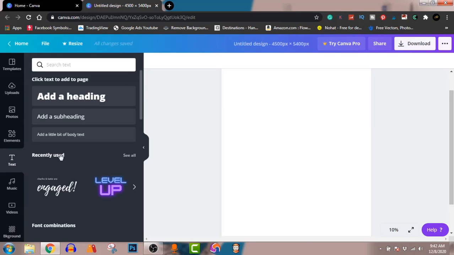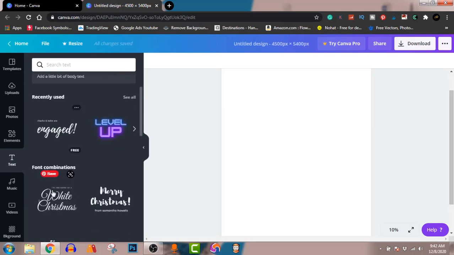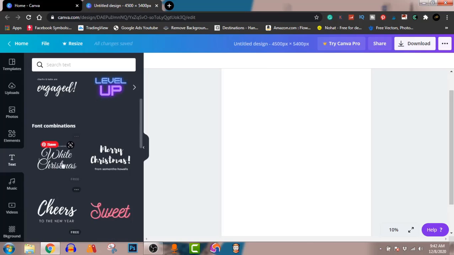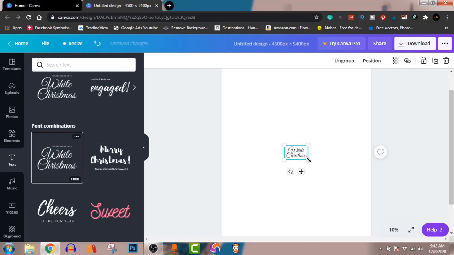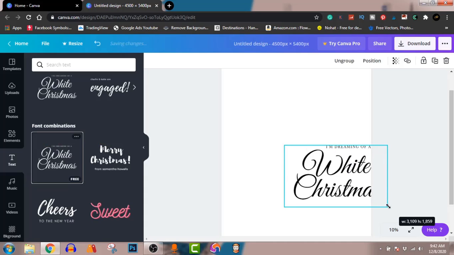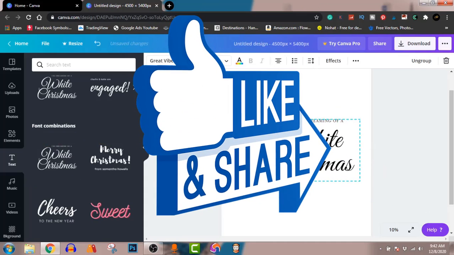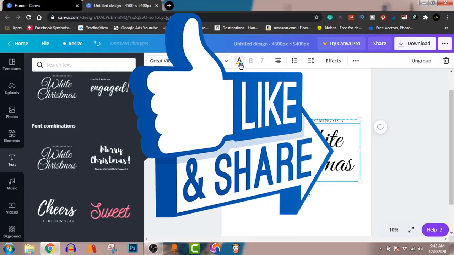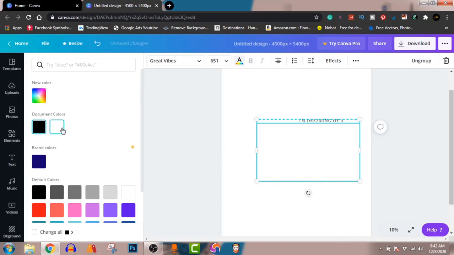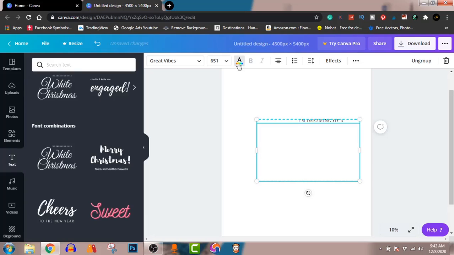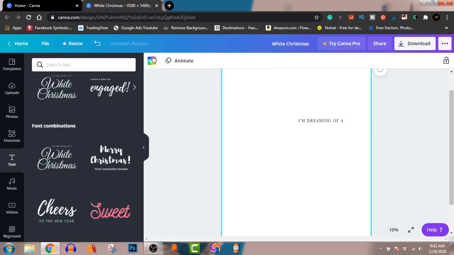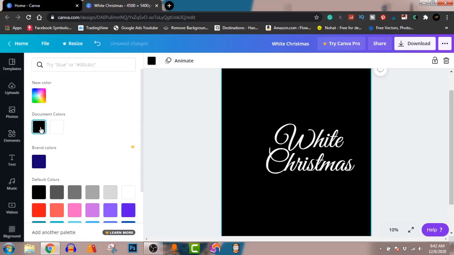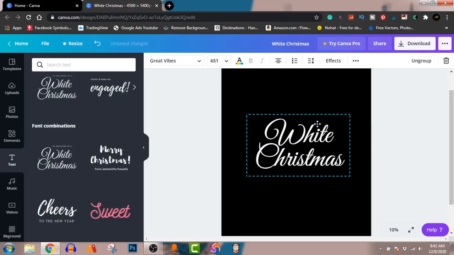And for this one, it's going to be a signature text like this one. So I'm going to click on this. For this, I'm going to make the background black. So I'll click on that background and make that black because I want the background to be black. Okay, so I have this. As you can see, for it to show a dotted line, that means it's a group text. So I'm going to group that.